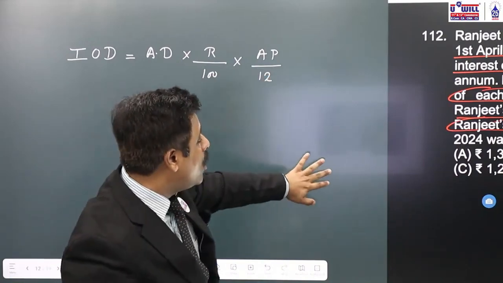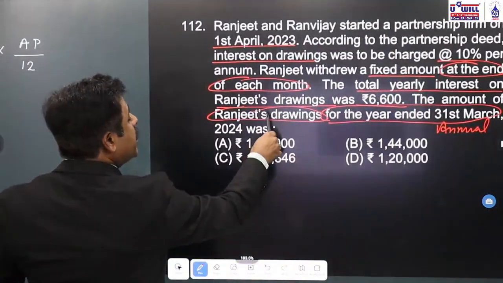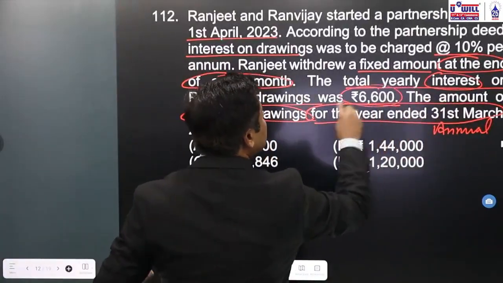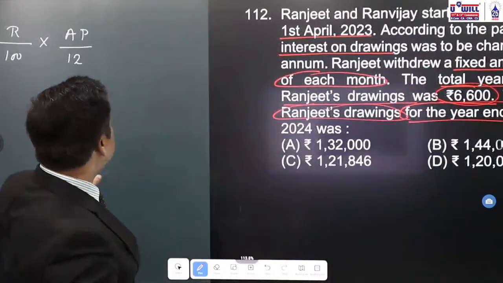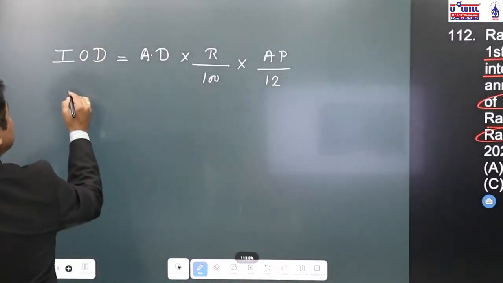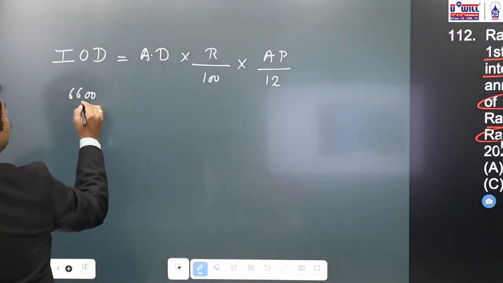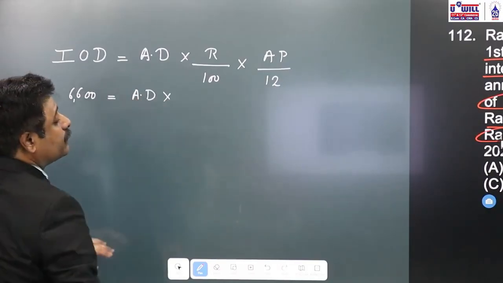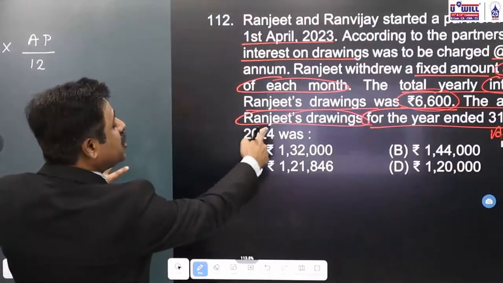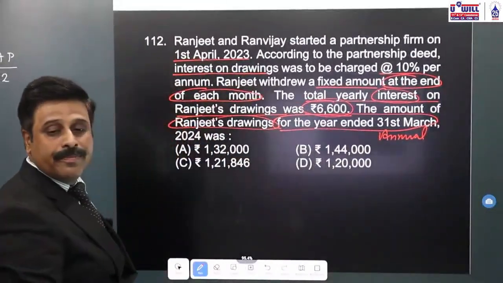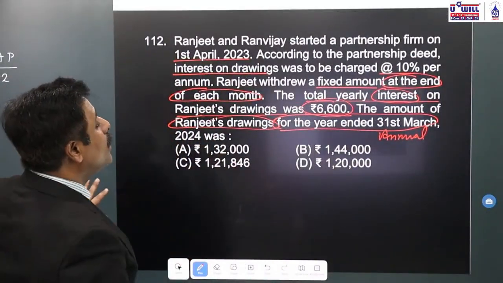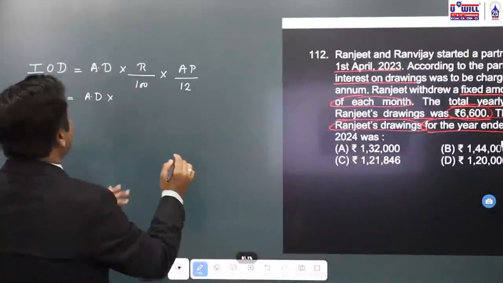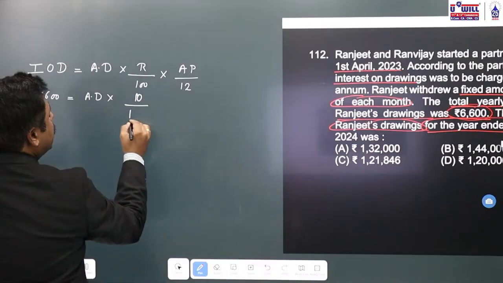Now over here all of you can see that interest on drawings is already given to you. This interest on drawings is given 6,600. So on the left side, interest on drawings will directly be 6,600. Annual drawings is what we have to find in the question. Ranjit's drawings for the year ended 31st March, annual drawings is what we have to find. Into rate of interest 10, okay, 10 by 100. Rate of interest will be 10 divided by 100.